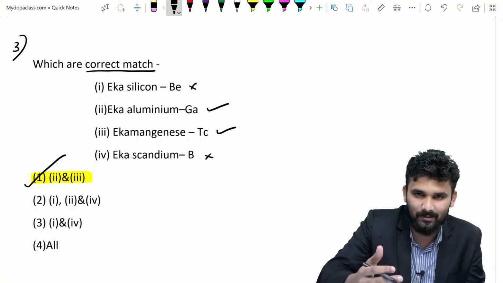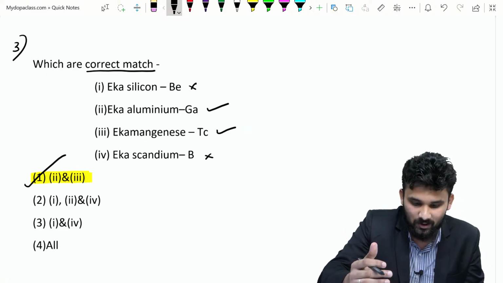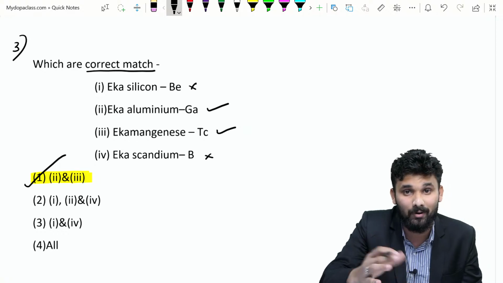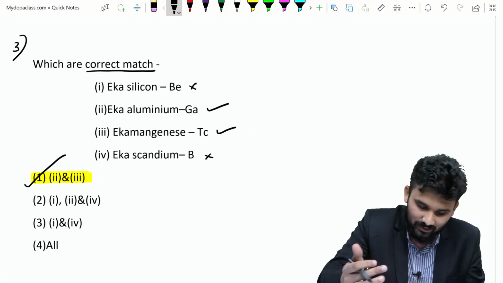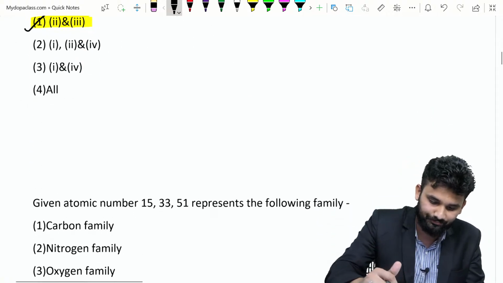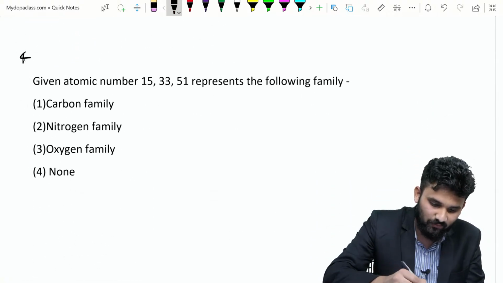Classification is a very simple chapter if you study it very well. Most people say the difficult part is part number 4, that is, periodic properties of elements. Okay, so we are moving to that part also. Next is question number 4.